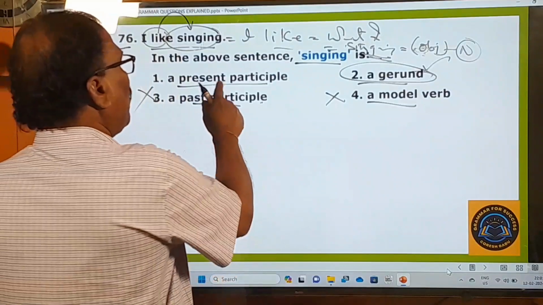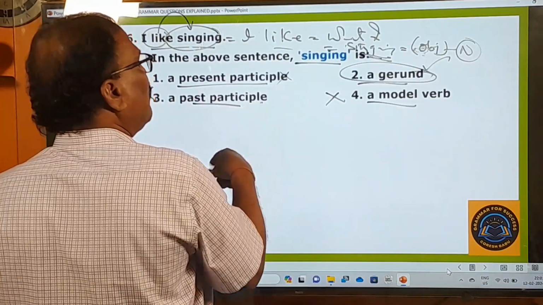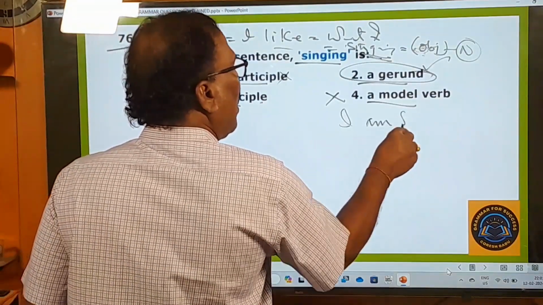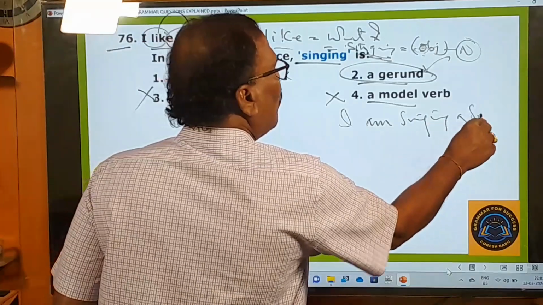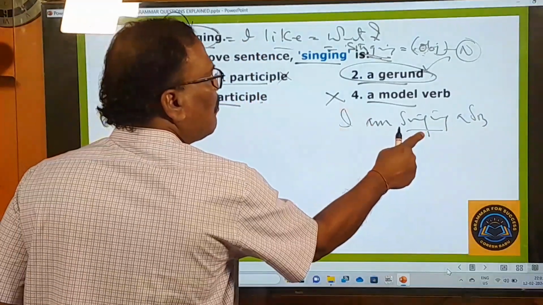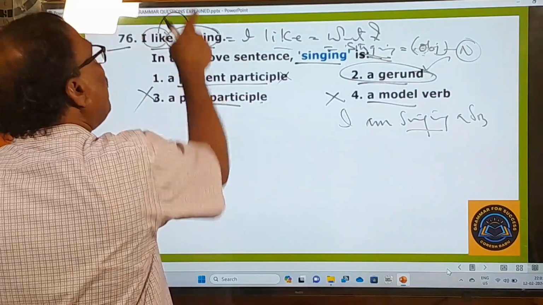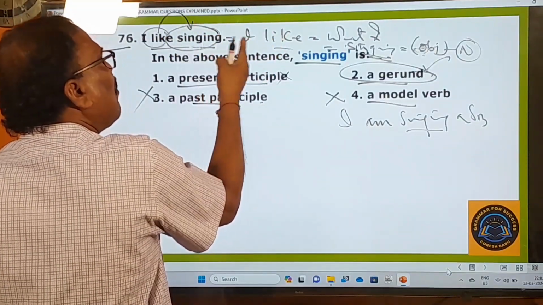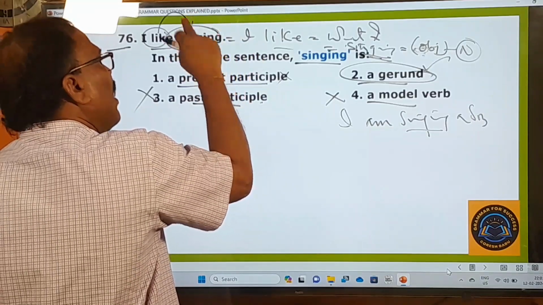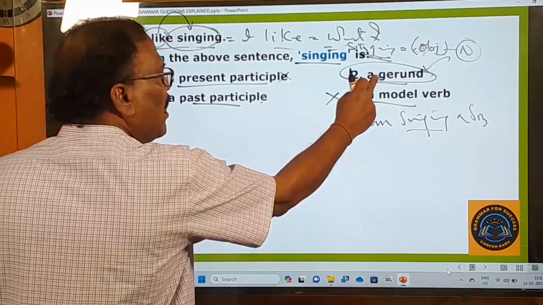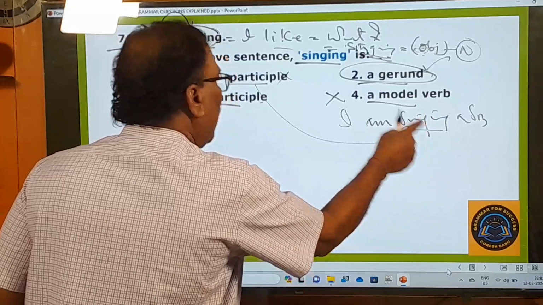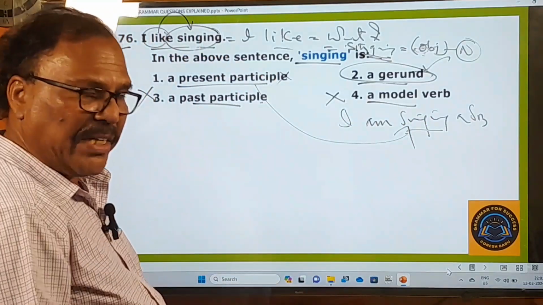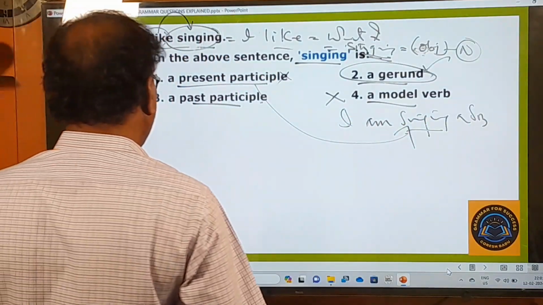So here it's not simply a present participle. "I am singing" is there, for example. I am singing a song. So here it is a present participle. But here it is coming after the main verb in the place of an object, just like a noun. And that's why this is called a gerund. This is called a present participle verb. Right. And now let's move on to the next question.